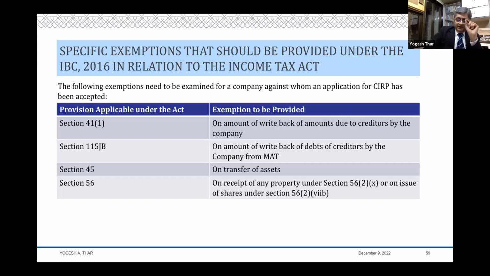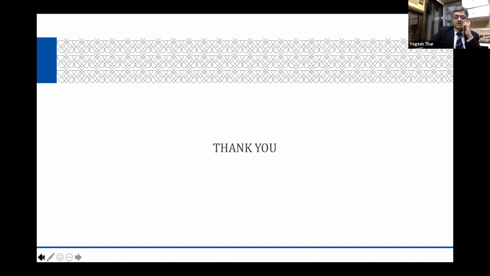And even in 79, as I said, you should ask for it, because giving a hearing to the tax department is critical in order to claim that relief under 79. So these are some do's and don'ts which I thought I could summarize.